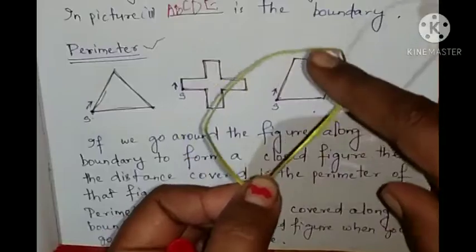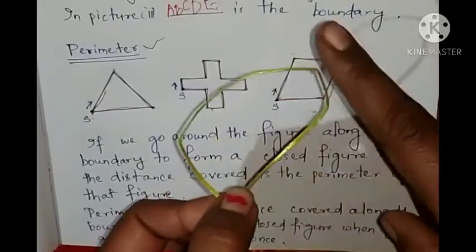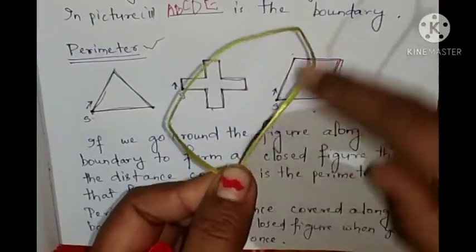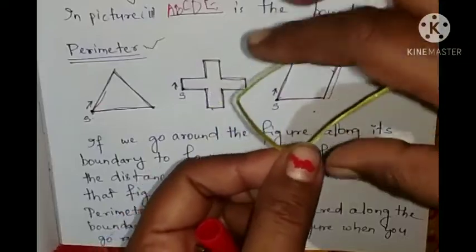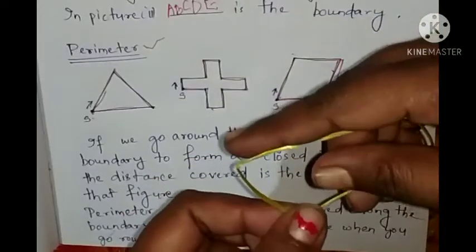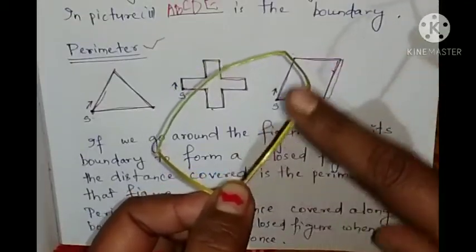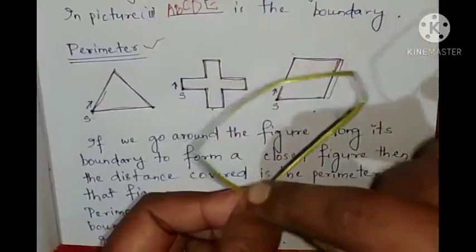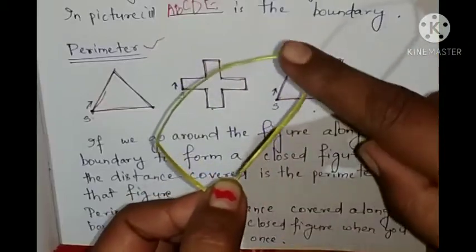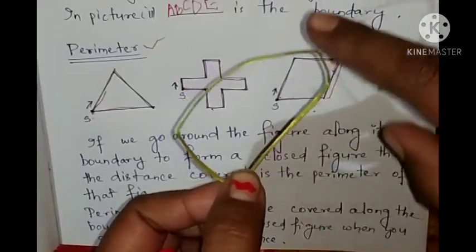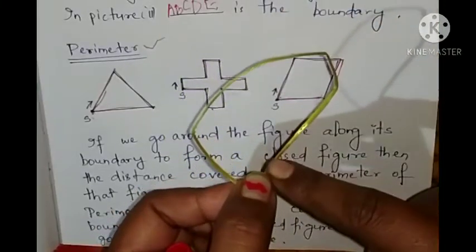Means this boundary is known as what? Perimeter. So if we are finding the length of the boundary, this length here, this shape's length, the length of the boundary is what?